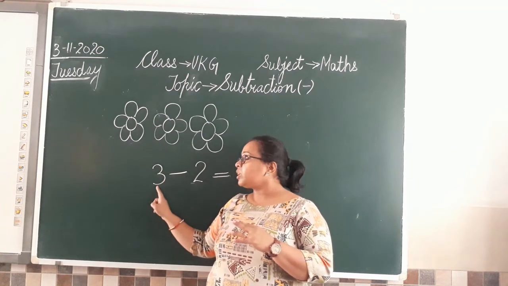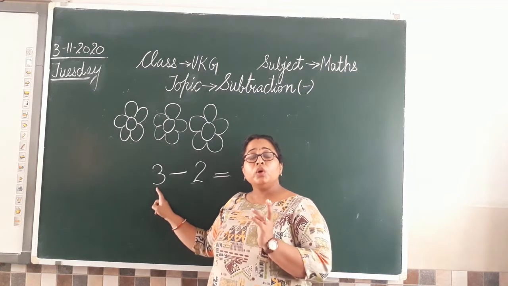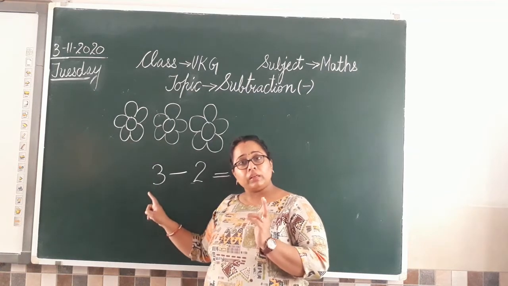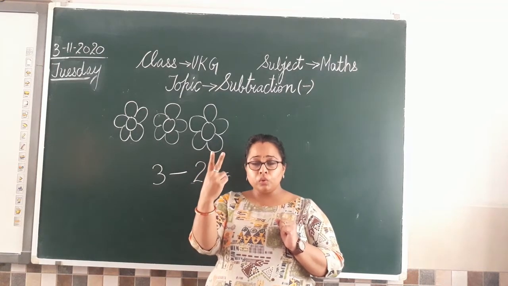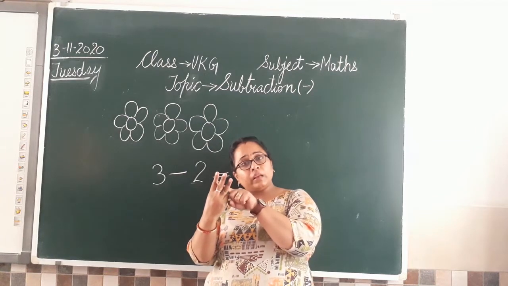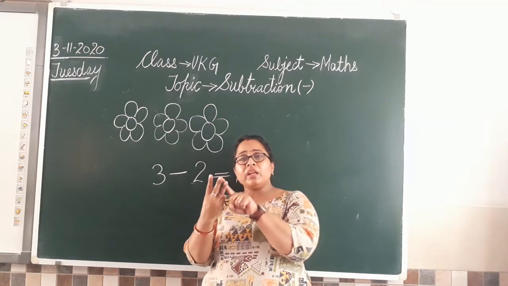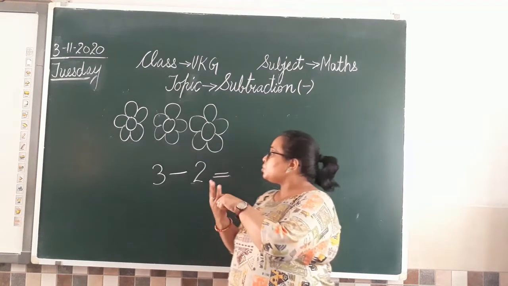Now the first digit given to us here is 3. So you will open 3 fingers. Clear? So let us do that. 1, 2, 3. So we have taken 3 fingers here. Clear everyone? Now after taking these 3 fingers, what is the next we are going to do?